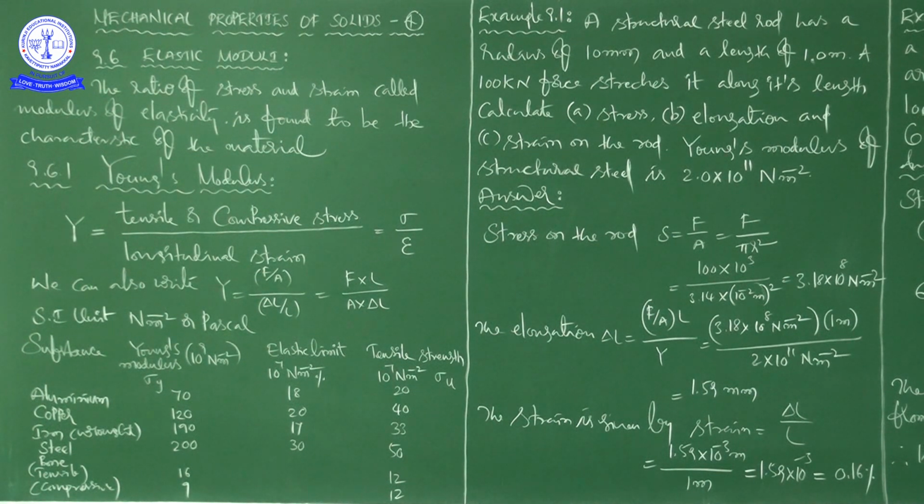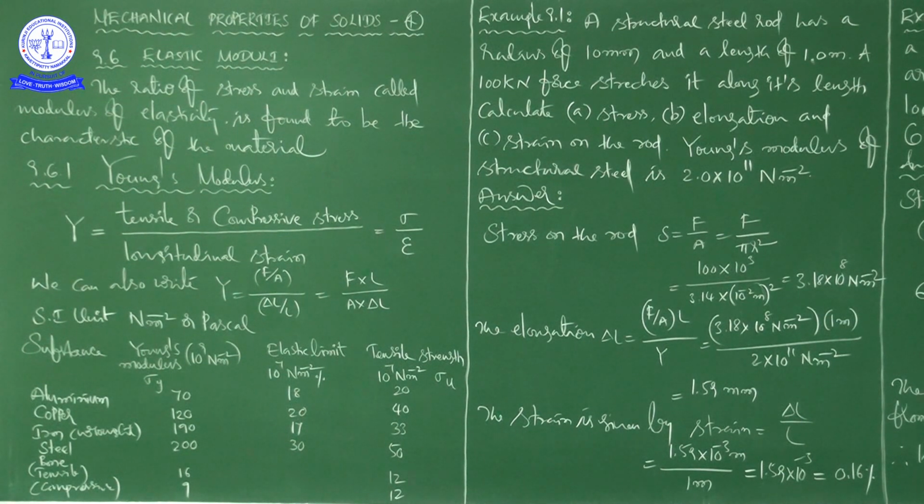That is sigma u. The yield strength is sigma y, and the tensile strength is sigma u. We discussed what sigma y and sigma u are in our previous class. Regarding the tensile strength, for aluminium it is 20, copper 40, iron 33, steel 50, and regarding the bone, tensile is 12 and compressive also 12.